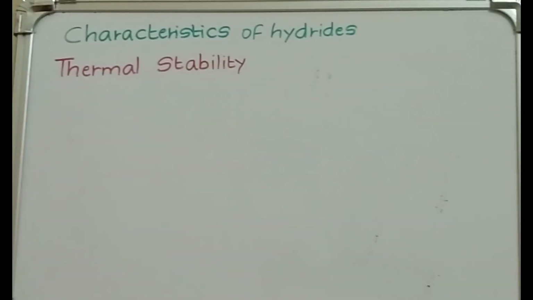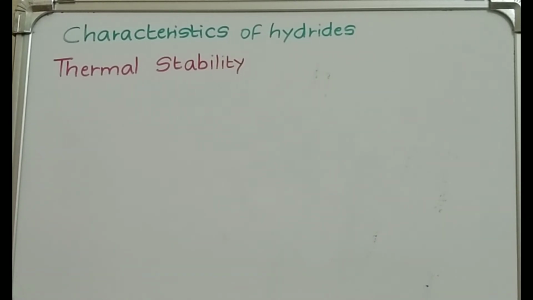Okay. So let's see the next characteristic, thermal stability. This is for the hydride. Thermal means the heat, stability means the bond energy. If it is more, then it will be more stable, correct. The bond is strong, that means it is a stable bond, and more heat will be required to break that bond. So let's check for the hydrides here.